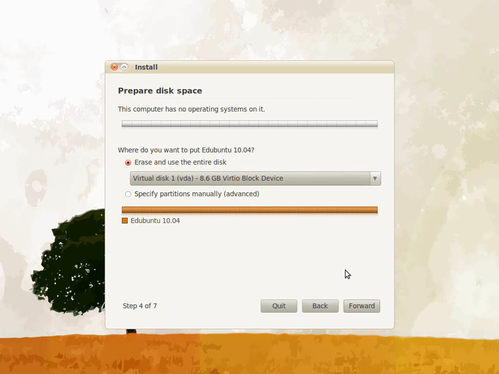On the Prepare Disk Space screen, we tell the installer where to install Edubuntu. In this video, we are using a virtual machine. This is why you see a virtual disk on the drop-down menu. In your installation, make sure the hard drive you wish to use is selected in the first drop-down menu. Manually specifying hard disk partitions is recommended for advanced users only. Remember, the first option will completely erase your hard drive and install Edubuntu on it. When you are ready, click Forward.